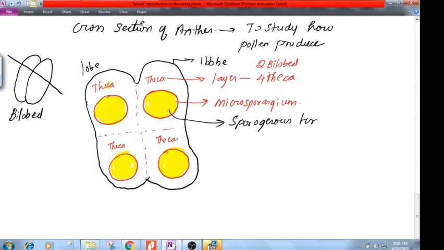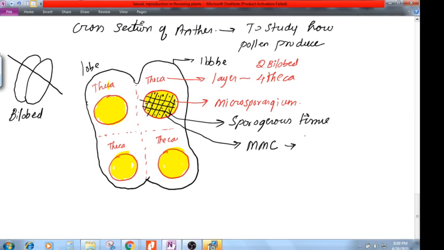Now what is a tissue? It is a group of cells. So let's say this tissue has a group of cells. This is one cell, so multiple cells are there. Remember, each one cell is called one MMC.